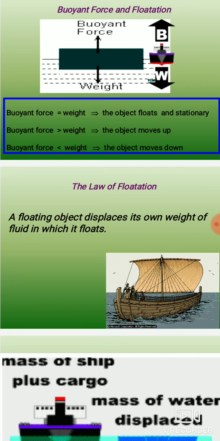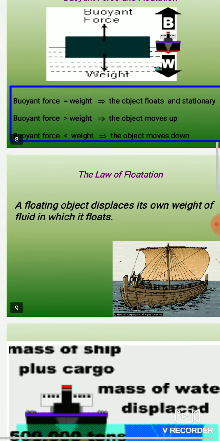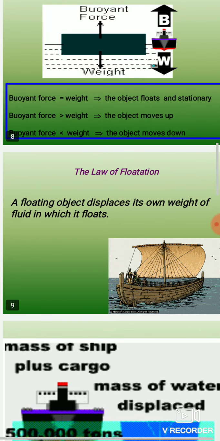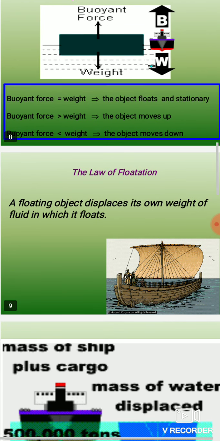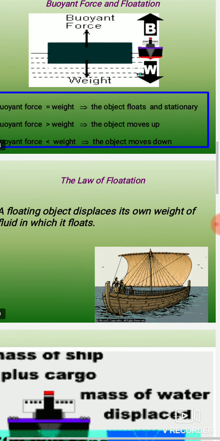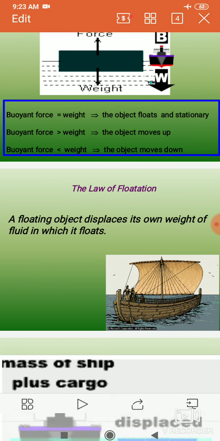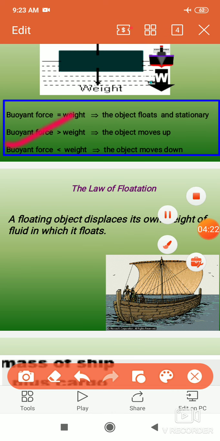It means the object is not on the top or at the bottom, but in the middle, or we can assume that half of the object is in the liquid and half is above the liquid. In this case, the object floats and is stationary. The second case: if buoyant force is greater than the weight of the object, it means the force acting in the upward direction is greater than the weight of the object.